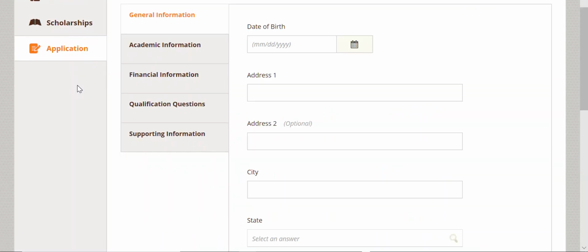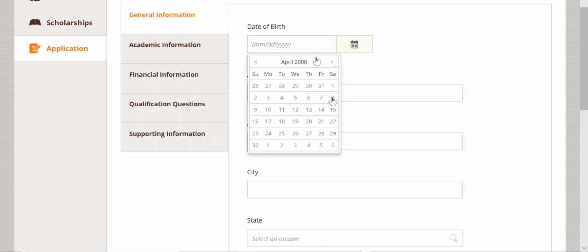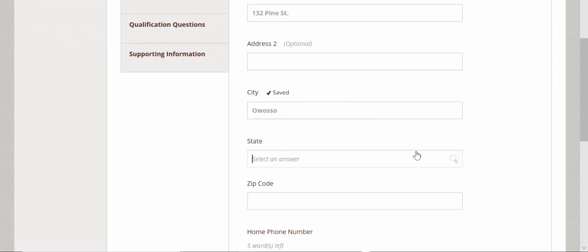There are 5 sections to the application. These are located on the left. Start with the General Information section. This section is your basic information such as birth date and contact info. Each question must have an answer unless it states optional. If a question does not apply to you, such as home phone, type NA in the box.